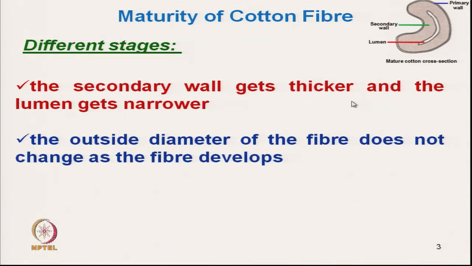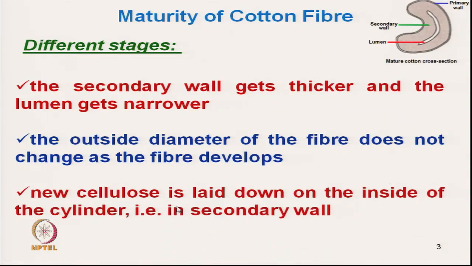The outside diameter of the fiber does not change, that is very important. That is the perimeter of the fiber, the primary wall, and it remains almost constant during the whole development. The only change is that as it gets matured, the secondary wall gets thicker and the lumen gets smaller.